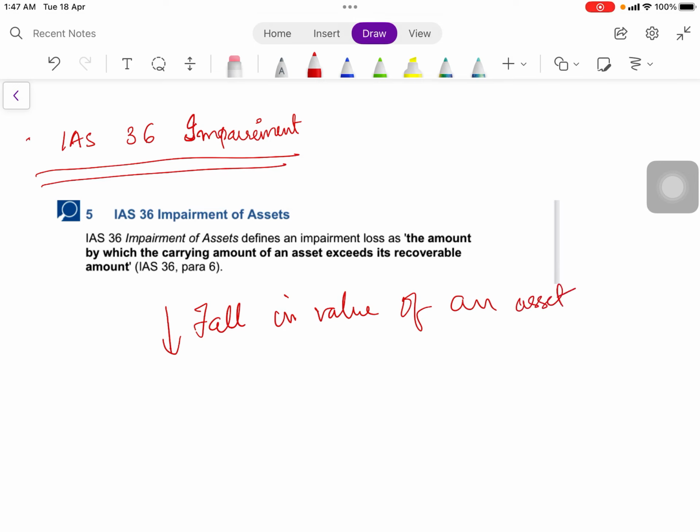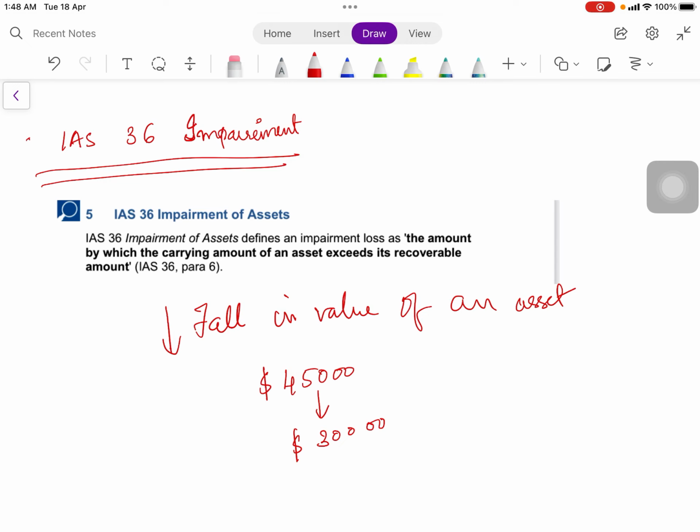What is fall in value of an asset? Fall in value of an asset happens when, for example, you have bought a building for $45,000. Over time, due to market fluctuations, due to price changes, due to interest rate changes, your building value becomes $30,000. So, there is a fall in value of an asset.